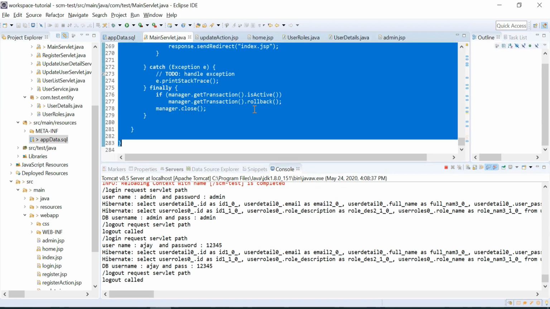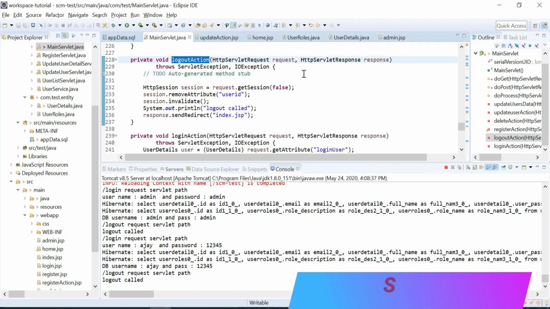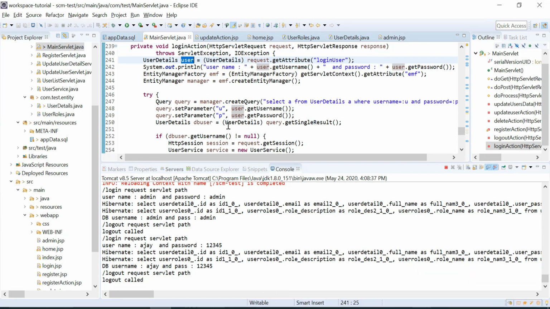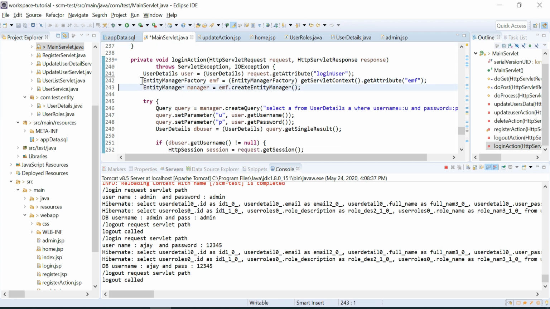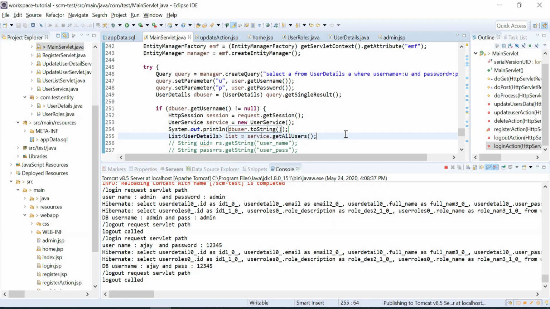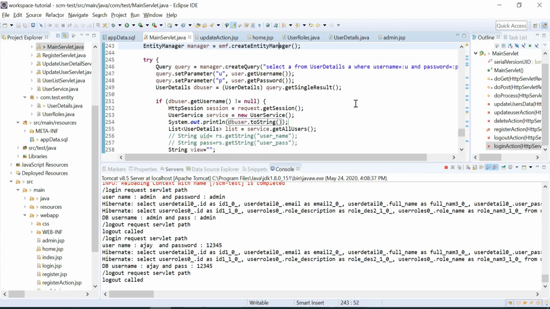You can see the description also. This way you can use the role based approach, and now I'm going to remove the unwanted code from these servlets, like before we were having.